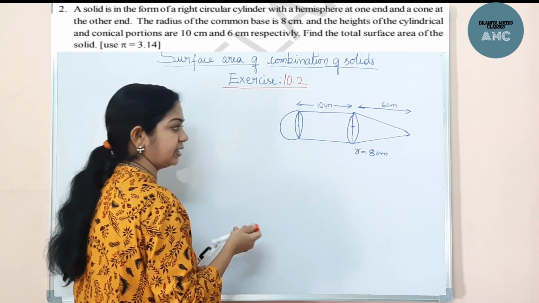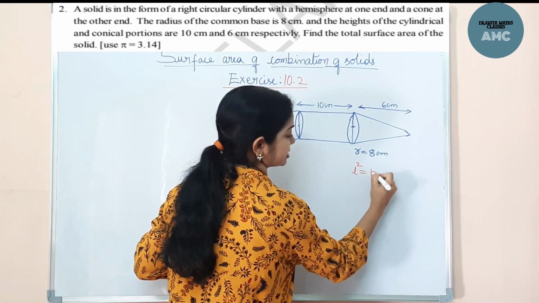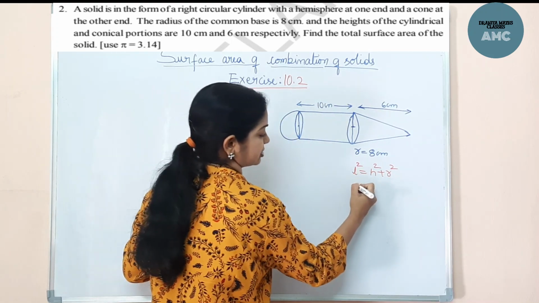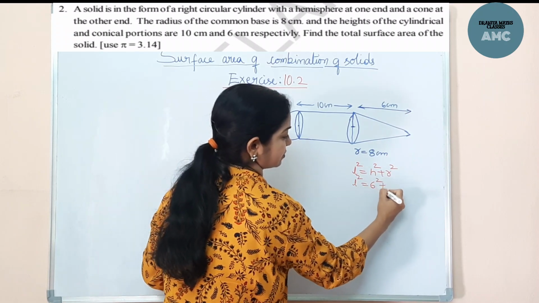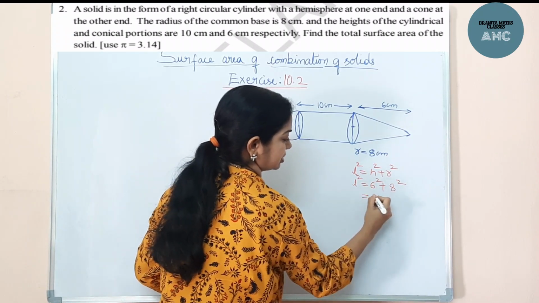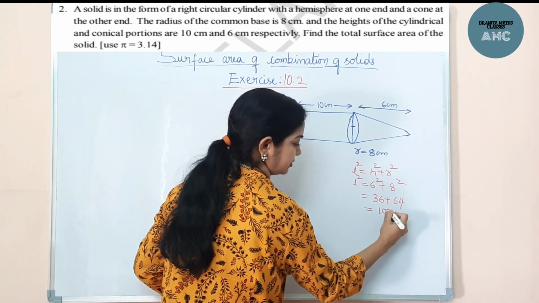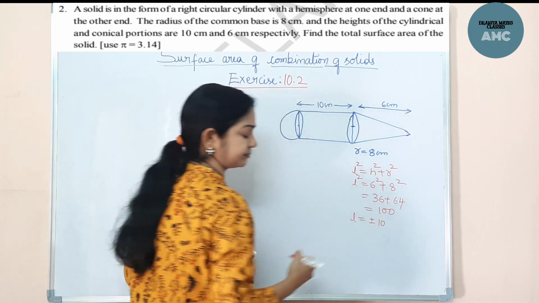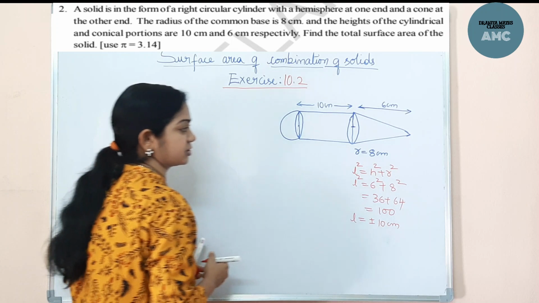So we will find L. L square is equal to H square plus R square, from the Pythagoras theorem. L square is 6 square plus 8 square, that is 36 plus 64, so 100. So L is equal to plus or minus 10. We should not take the negative, so L is 10 centimeters.